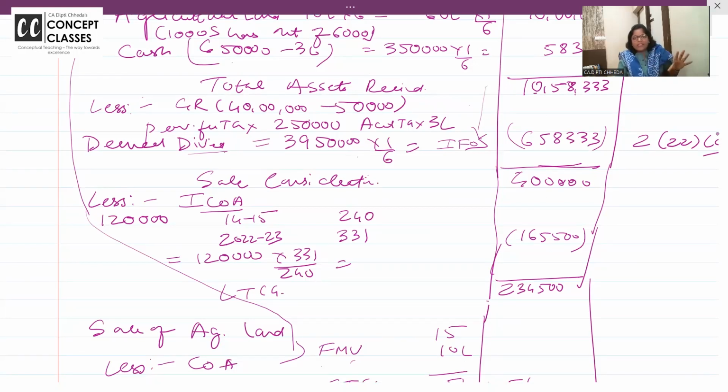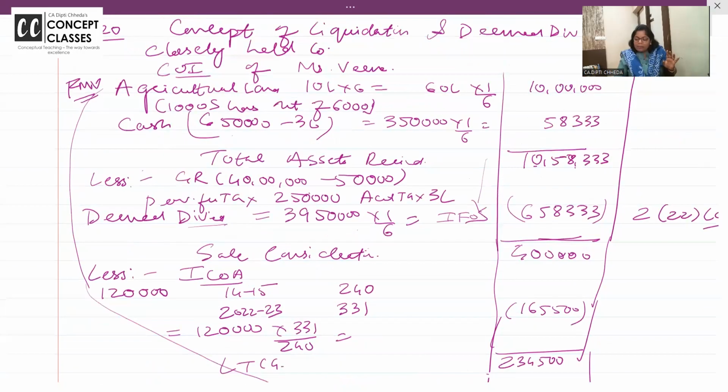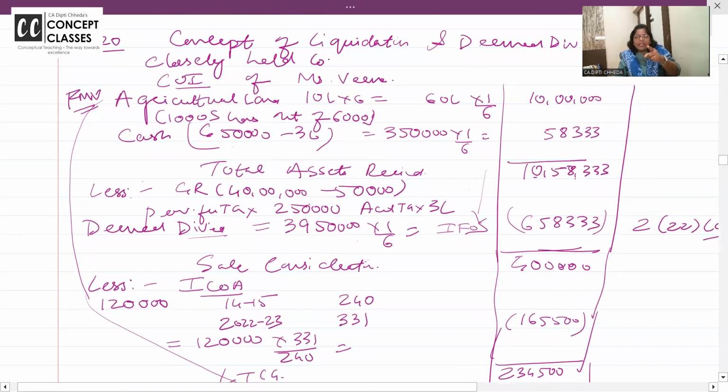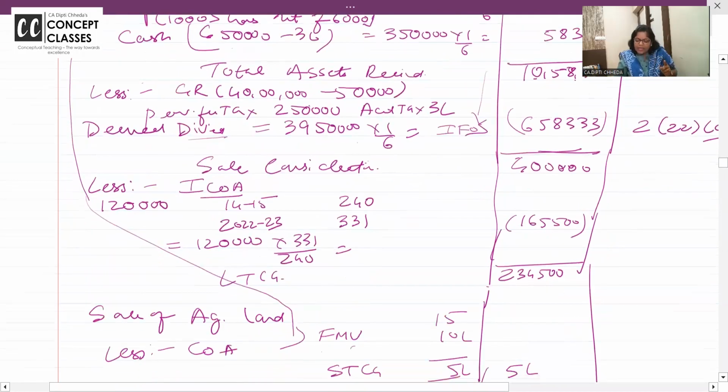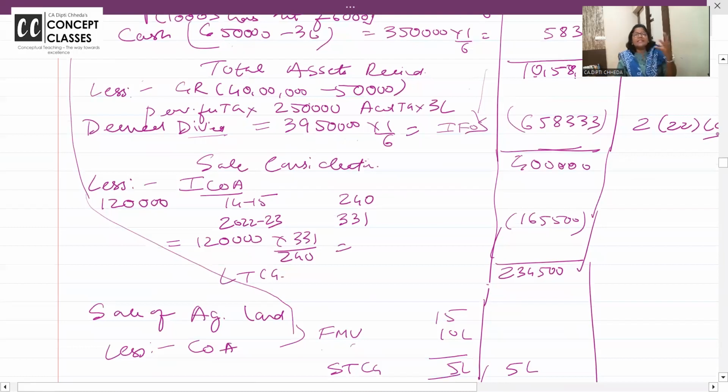Because my total reserves are 39,50,000 for 6,000 shares, out of that Veena has 1,000 shares, so give it to her. Now Veena company has given you 10,58,000 in change, but out of that 658 has come as reserves, a deemed dividend under section 2 clause 22 subclause C, which is taxable in income from other sources.